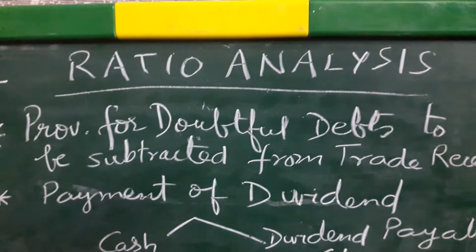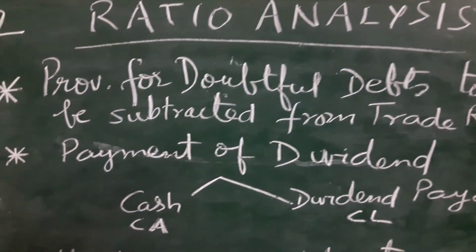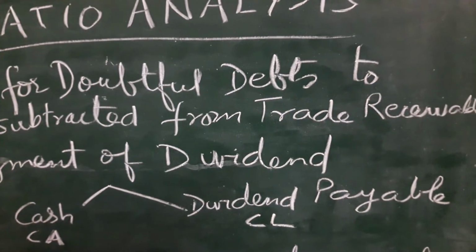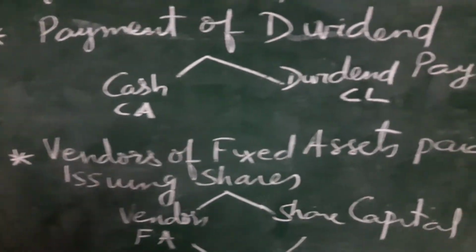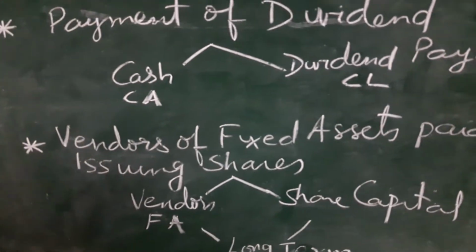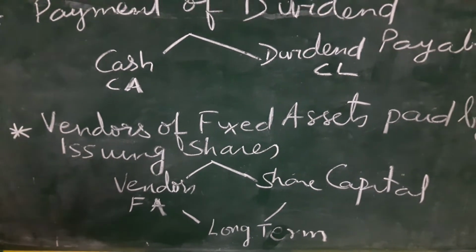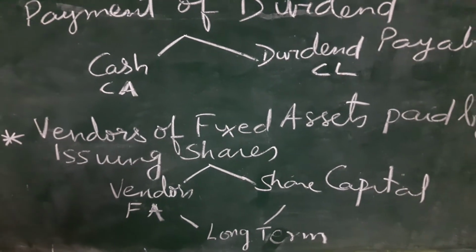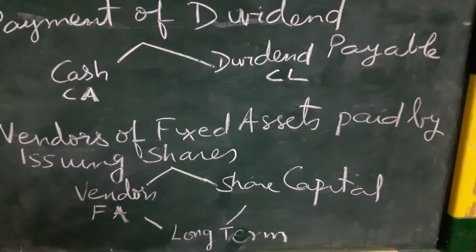Payment of dividend, how will it affect the current ratio or liquid ratio? Yes, cash will reduce and the current liability, that is dividend payable, will reduce. Now, vendors of fixed asset, if they are paid by issuing of equity shares, there will be no effect on our current ratio or liquid ratio. If they are paid in cash, then it will definitely affect our current asset.